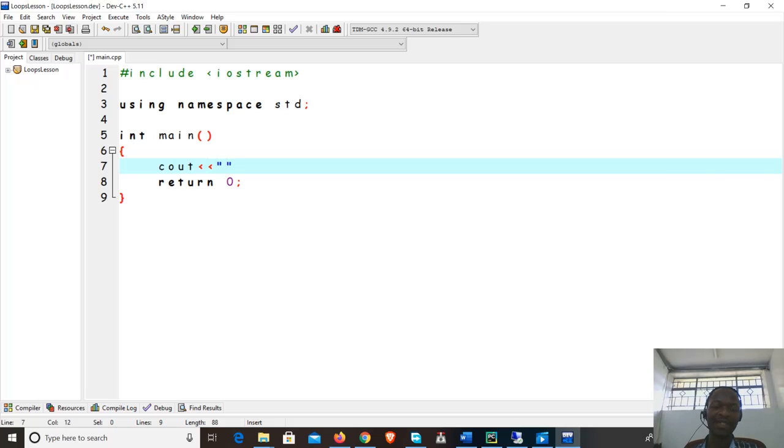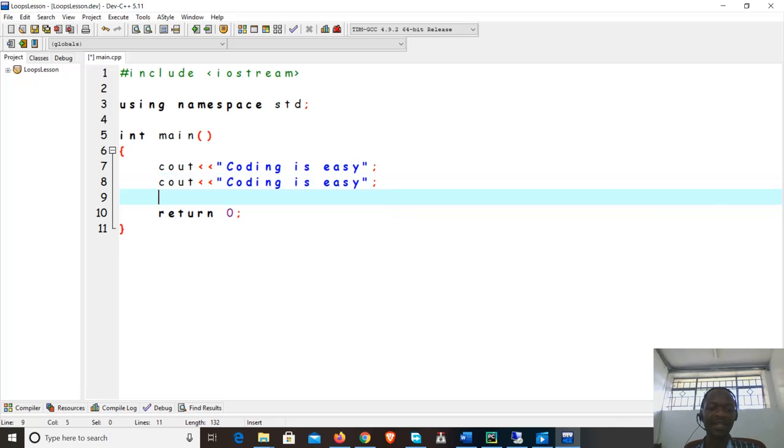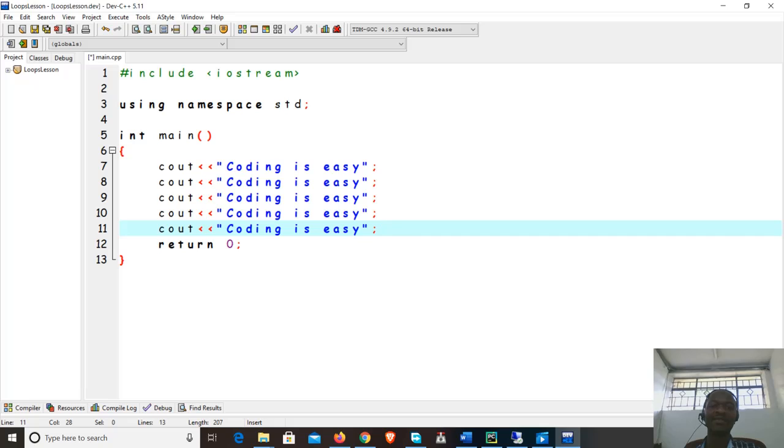Suppose you want to write this, okay? Coding is easy. Now, you want this to display on the screen, let's say 5 times. So what can we do? We can say cout coding is easy, and then I'm going to duplicate this so many times, and then put something here.